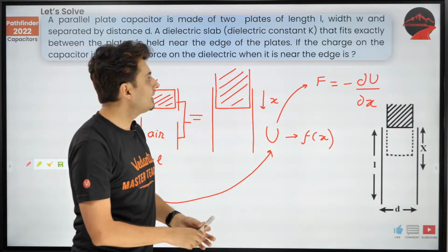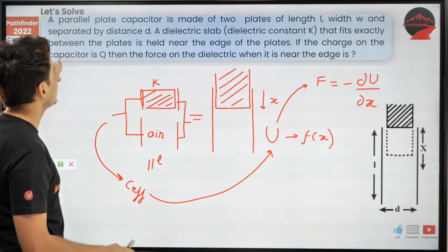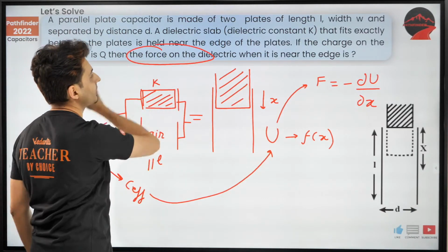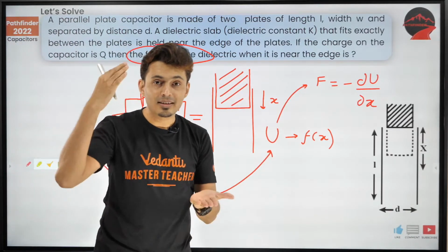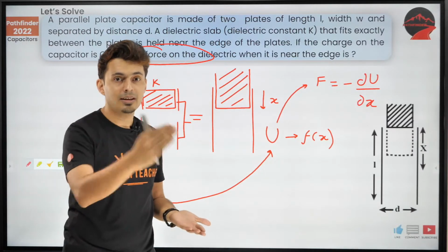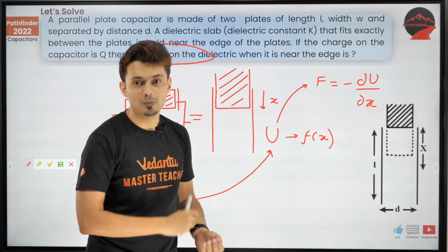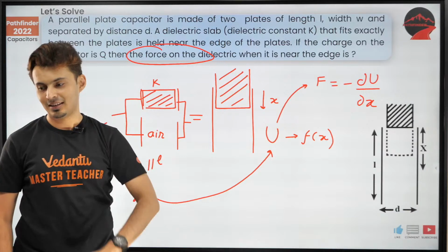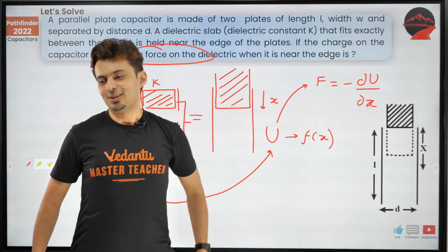Why am I finding dU by dx? Because look at the question. The question is find the force. And force is the rate of change of energy with respect to x, the gradient of potential energy. That's why.